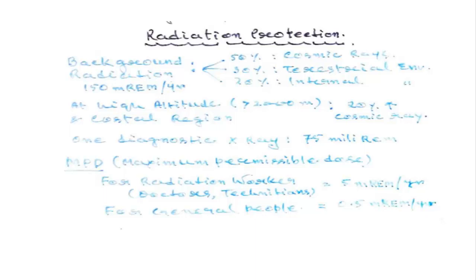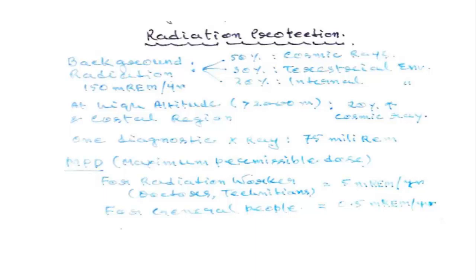Now, at high altitude and in the coastal regions, the radioactivity is more. People should know that. 20% more, because cosmic rays are coming there, very quick, more. One diagnostic X-ray exposure can give you radiation of 75 millirem. So how many exposures should you have in a year? That you also should know.